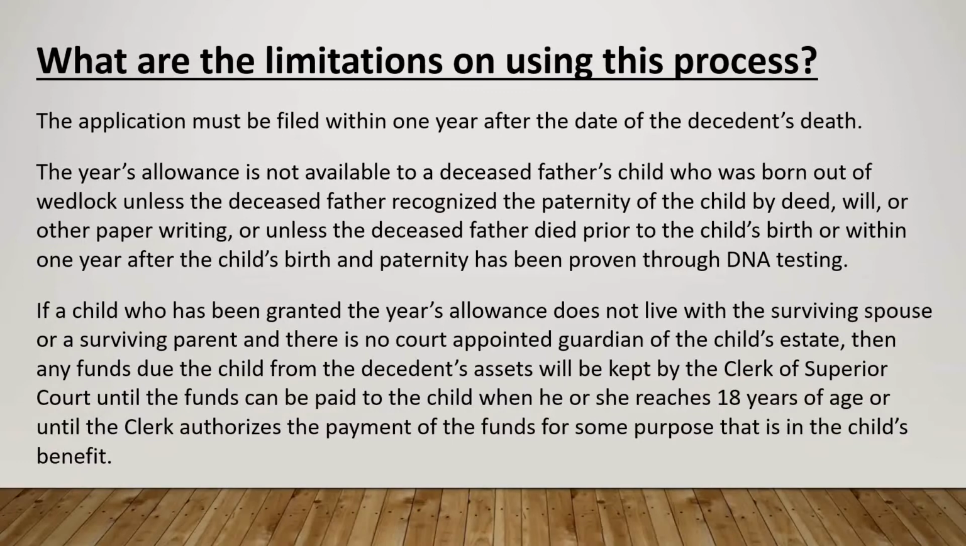If a child who has been granted the year's allowance does not live with the surviving spouse or a surviving parent, and there is no court-appointed guardian of the child's estate, then any funds due the child from the decedent's assets will be kept by the Clerk of Superior Court until the funds can be paid to the child when he or she reaches 18 years of age, or until the clerk authorizes the payment of the funds for some purpose that is in the child's benefit.